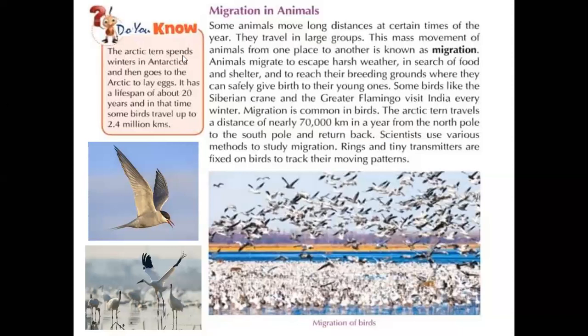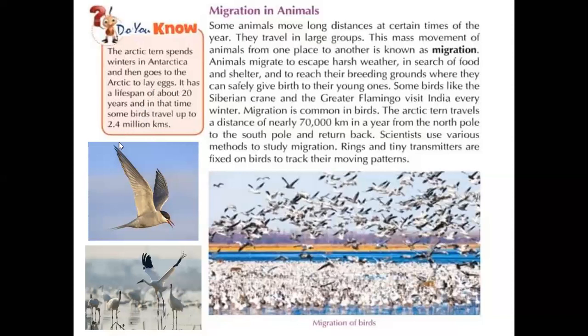The Arctic tern spends the winters in Antarctica. Then it goes to the Arctic to lay eggs. It has a lifespan of about 20 years. In that time, some birds travel up to 2.4 million kilometers.